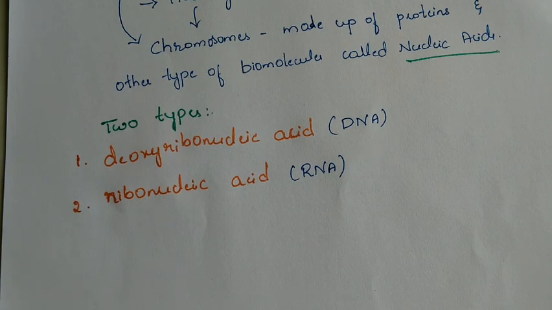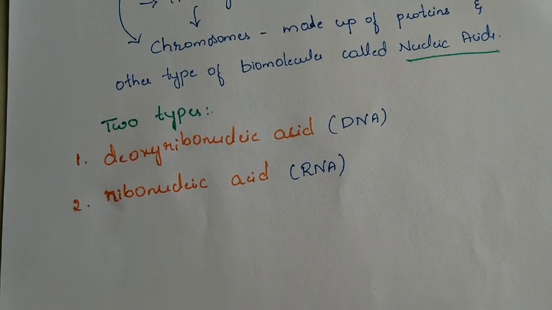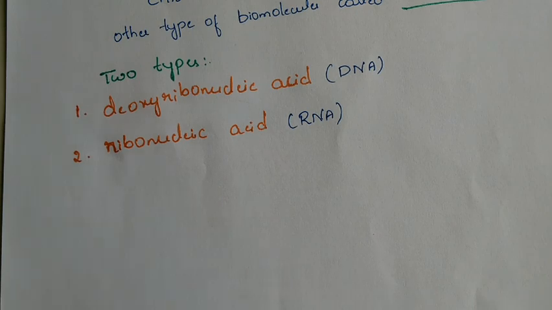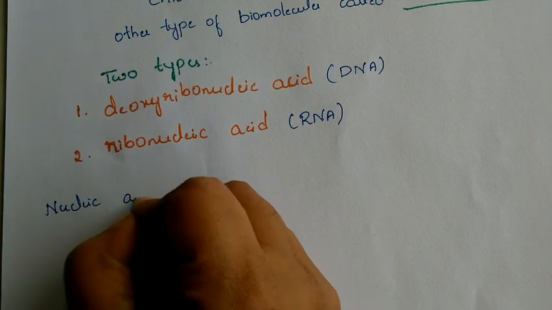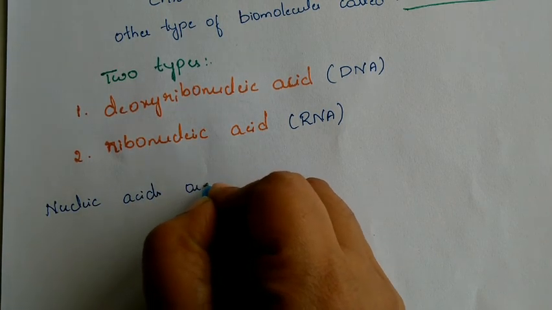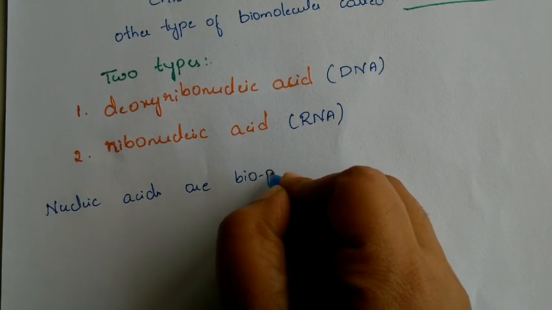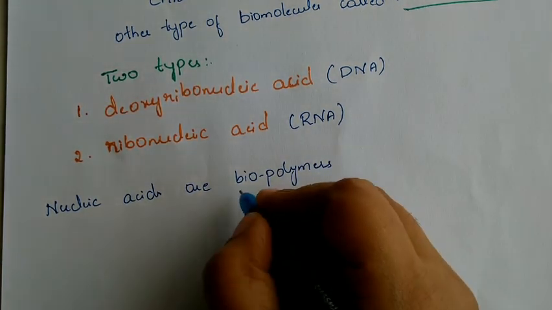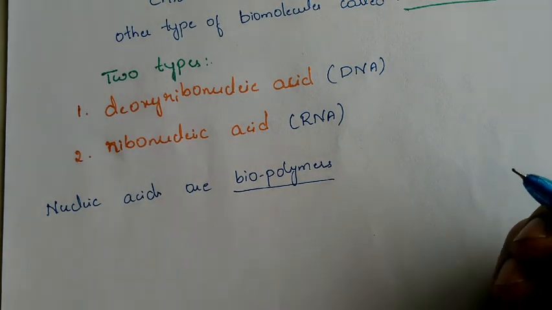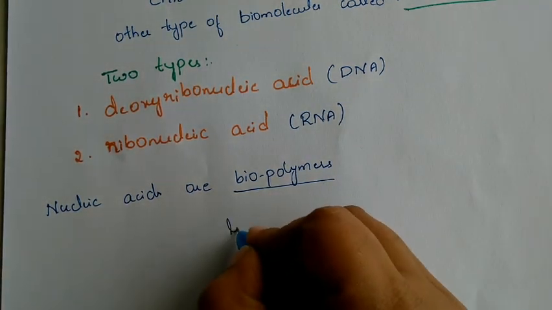Before that, what is this nucleic acid? First we shall study that. Nucleic acids are nothing but biopolymers. When you call them biopolymers, bio means the living system.